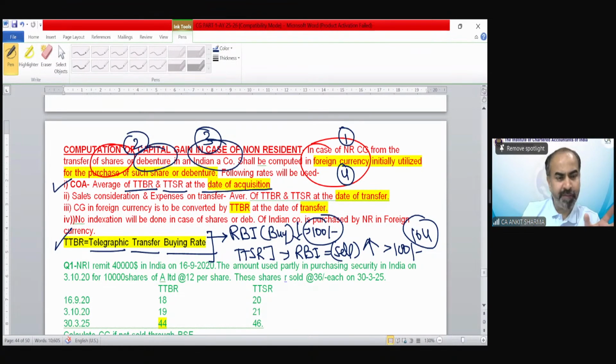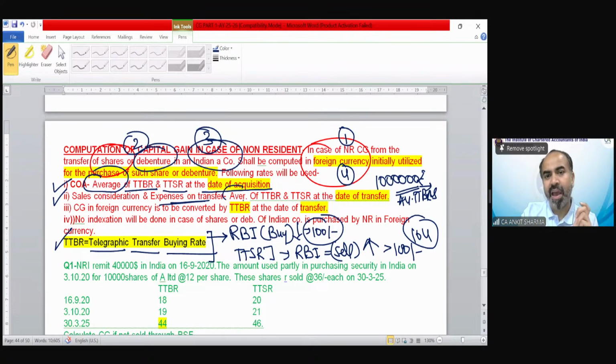We just need to do one thing. We need to find out the average of TTBR, TTSR every time. So if the question says that you utilized 10 lakh rupees for the purchase, and you want to convert it into foreign currency, we have to apply the average of TTBR and TTSR. How we need to apply it, we will solve with the help of a question, do not worry. For the purpose of sale consideration or expense on transfer, we again need the same thing, the average of TTBR, TTSR at the time of transfer.